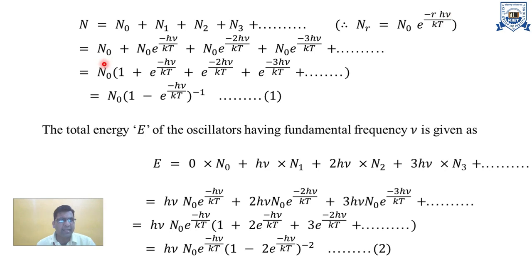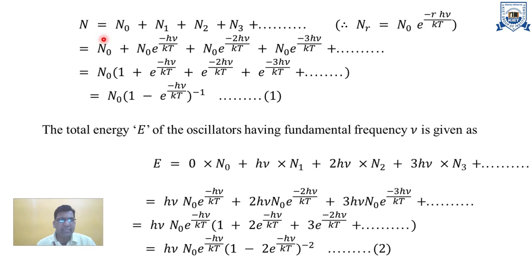These values will be defined as n0. Putting this value again, n1, n0 is common: 1 plus e to the power h nu upon kt, e to the power 2 h nu upon kt, e to the power minus 3 h nu upon kt, and so on. Again, these are in arithmetical progression. So n0 is equal to the square root of 1 minus e to the power h nu upon kt, to the power minus 1. This is equation number 1.